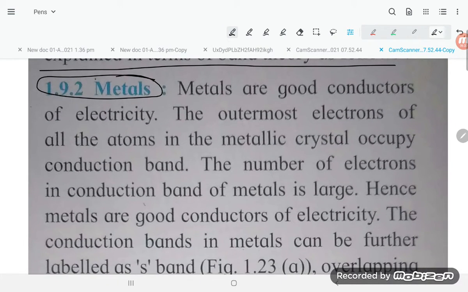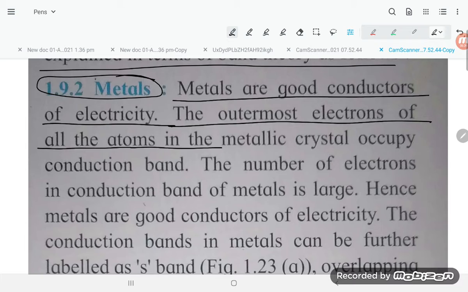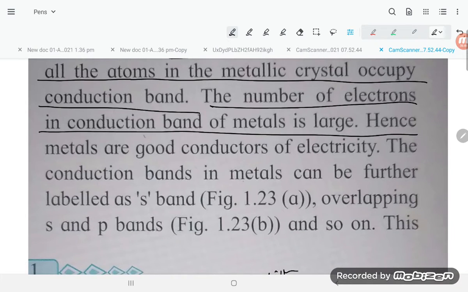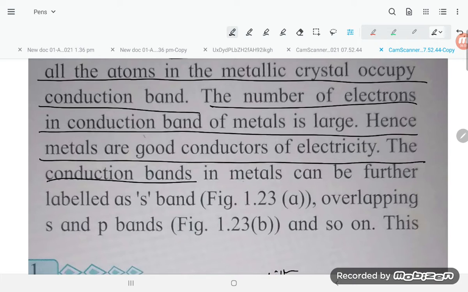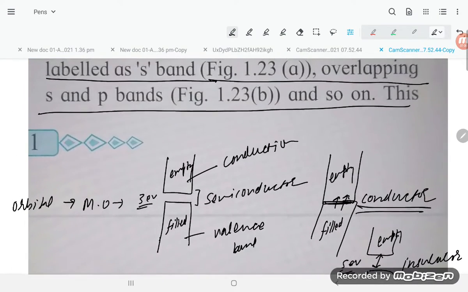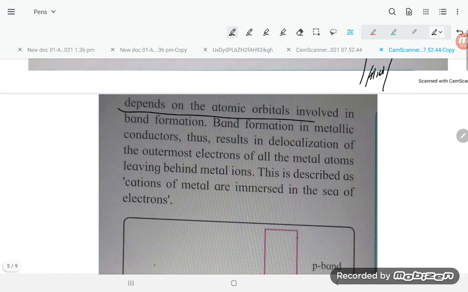Let us move on to metals. Metals are good conductors of electricity. The outermost electrons of the atoms in the metallic crystal occupy the conduction band. The number of electrons in the conduction band of a metal is large. Hence, metals are good conductors of electricity. The conduction band in metals can be further labeled as band overlapping, s and p band, and so on.